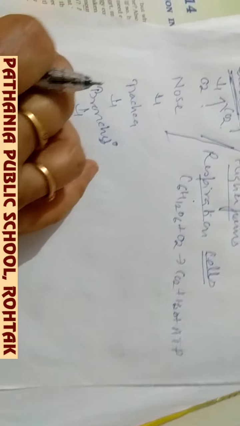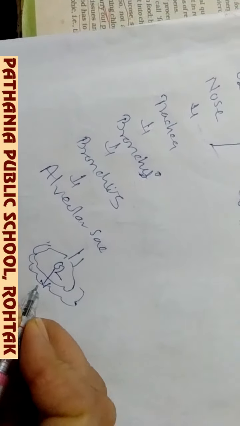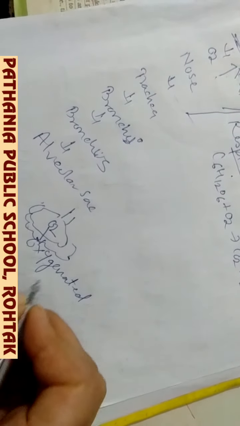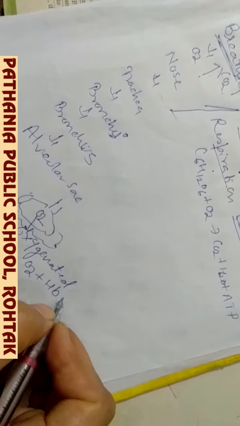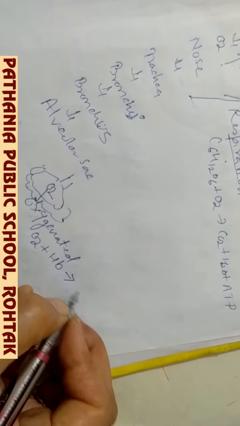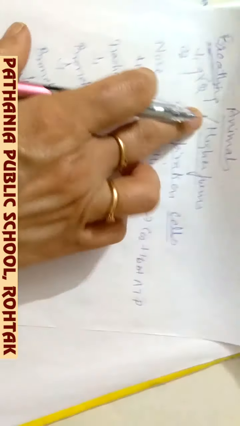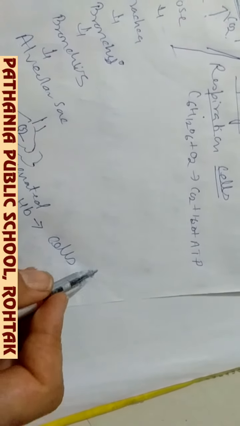Blood gets oxygenated, and now this oxygen will be carried by the hemoglobin to all other parts of the body. Suppose the blood carries the oxygen with the hemoglobin to the cell. So that way now the oxygen has entered into the cell, and now in this cell the process of respiration will take place.